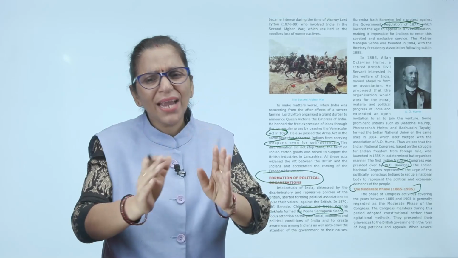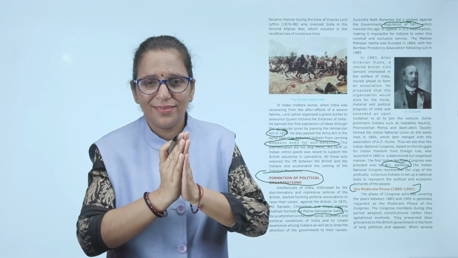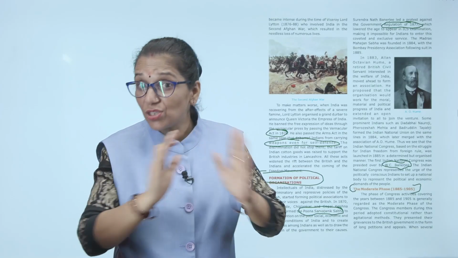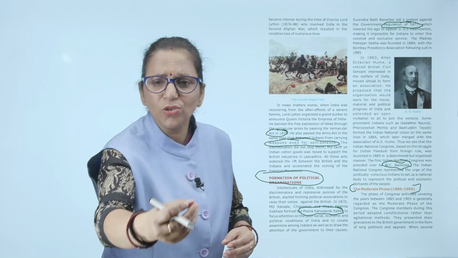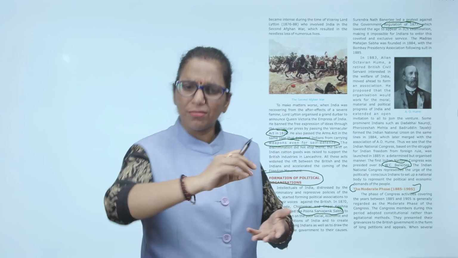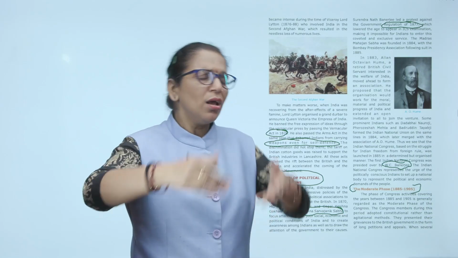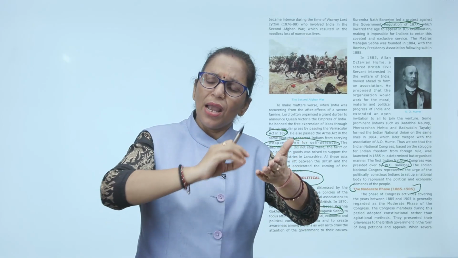They played in a very polite manner, with not a lot of agitational methods. They presented their grievances to the British government in the form of long petitions, prayers, appeals, etc. Please follow it, please fulfill it, they always requested. They always gave a letter, petition and appeals to the British government.